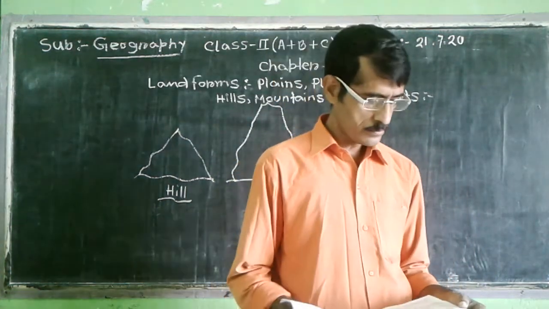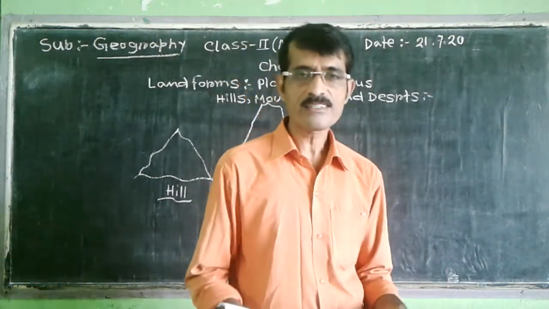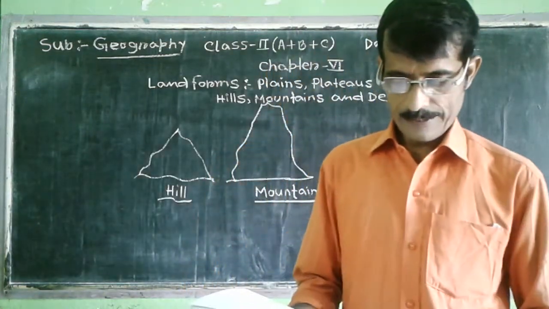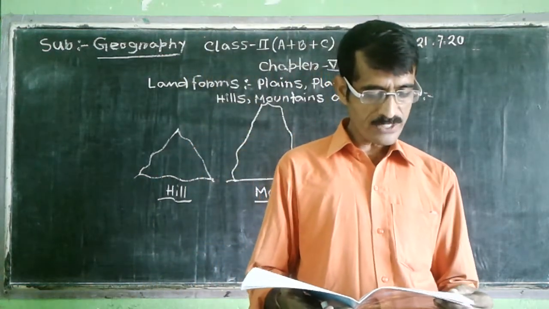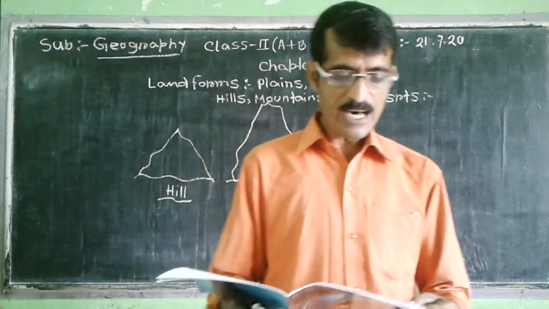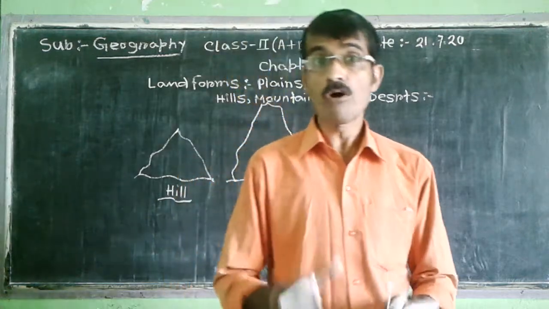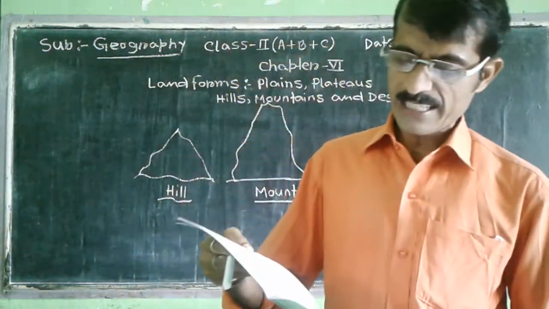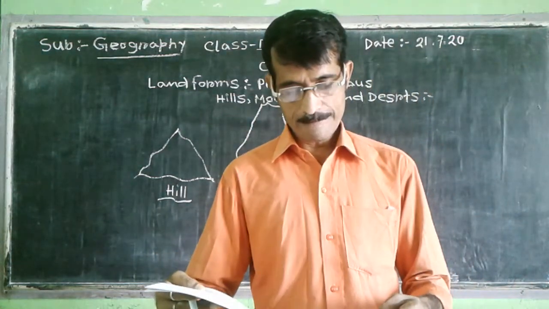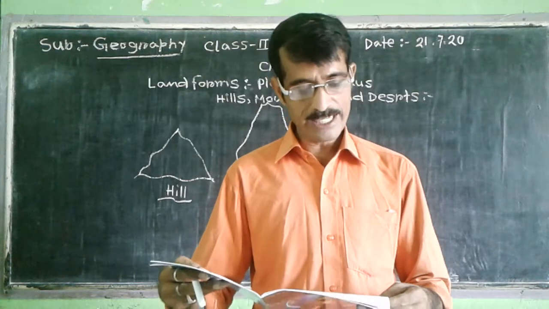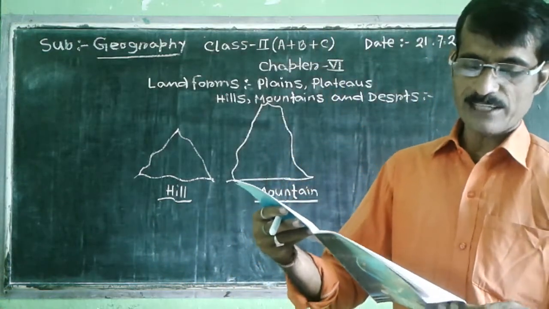Now we are going to read about the desert. Do you know what is desert? A desert is a piece of plain land full of sand and scanty of water. Some parts of the earth do not get any rainfall for a long time. There is scanty water in these areas. This is called desert.